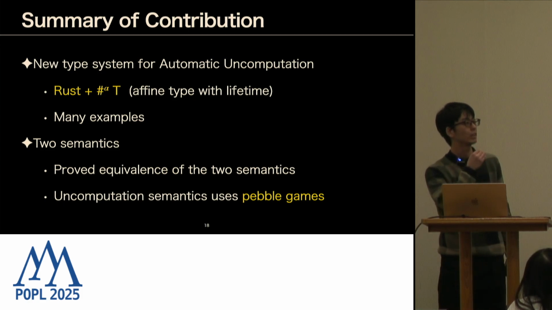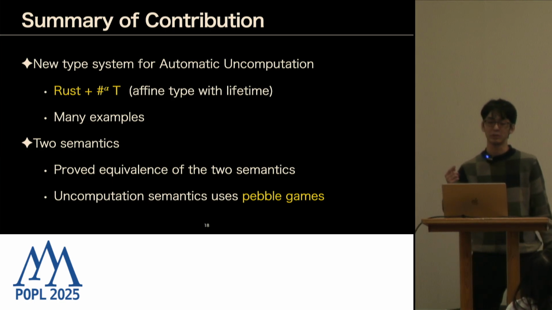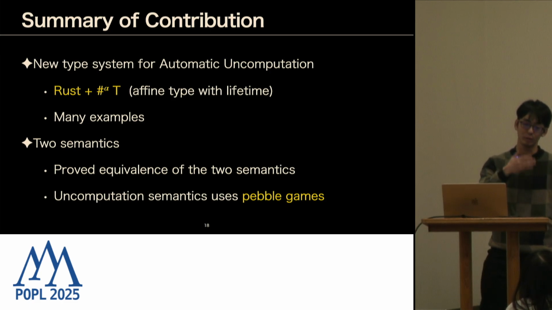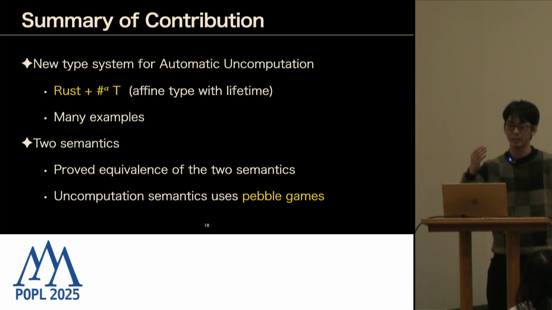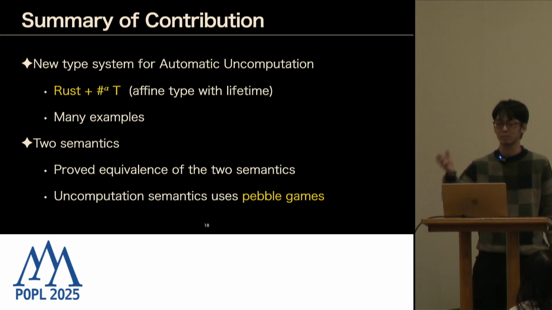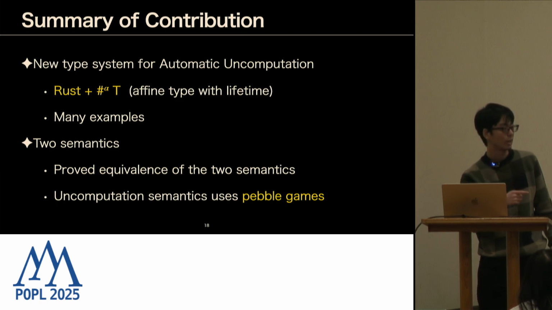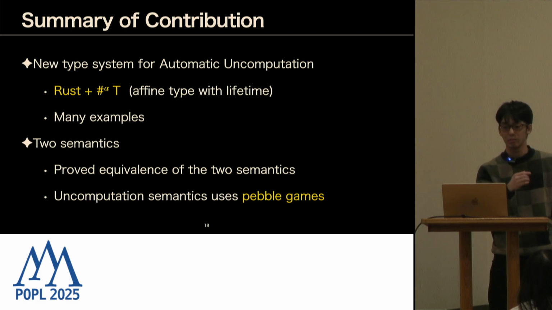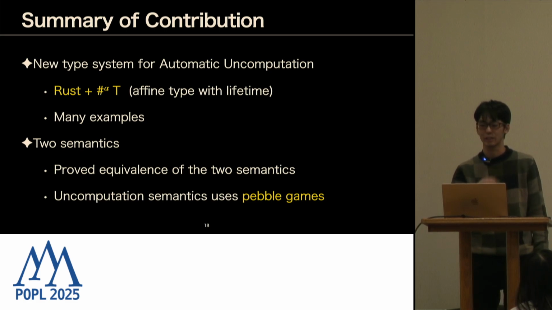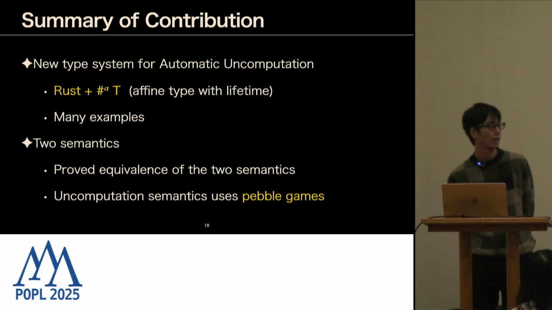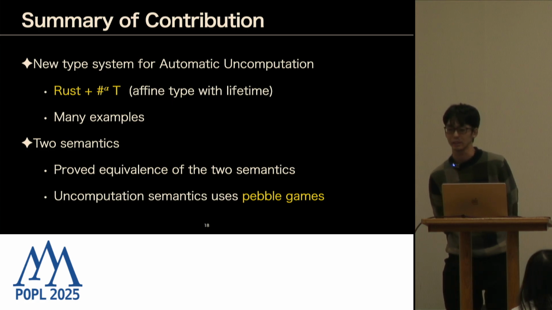Well, a simple counterexample is the Hadamard gate. I would have to do some mathematics to explain this, but the Hadamard gate is a very simple, basic operation in quantum computation, yet it's prohibited in this automatic uncomputation. But probably, yes, I'm thinking of extending this. You mentioned rotation gates. In this case, Z-gates or RZ gates would probably be fairly easy to support. That's future work. It hasn't been considered in our work, but it's a nice future work, I think.